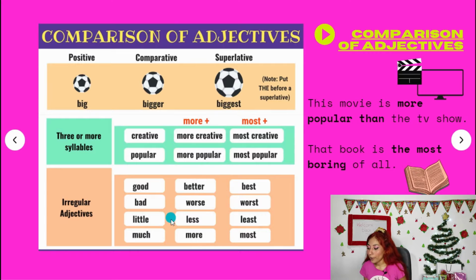Little in a comparative will be less, and in a superlative will be least. The least. Recuerda que igual tienes que poner the. The least, the worst, the best, the most. And much in a comparative will be more, and in superlative will be most.